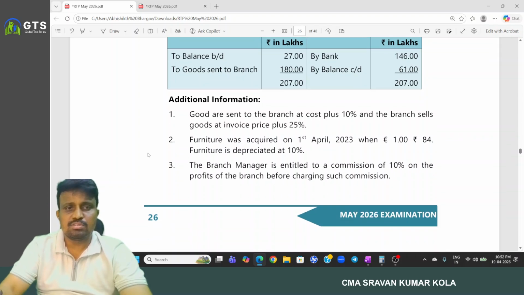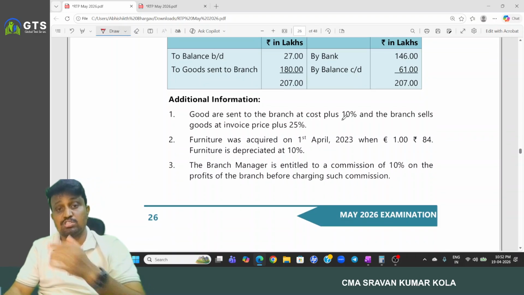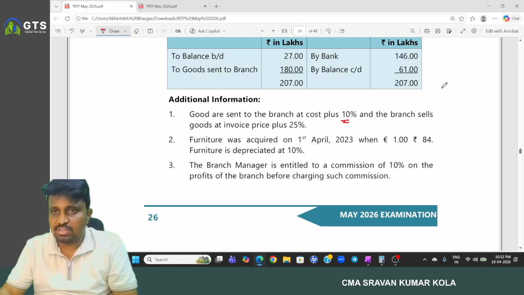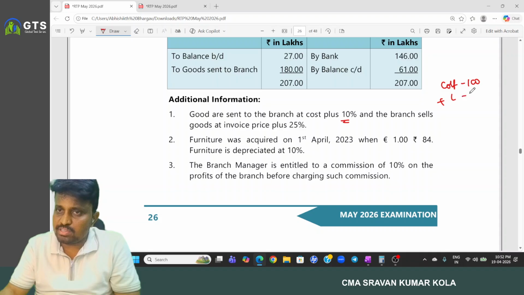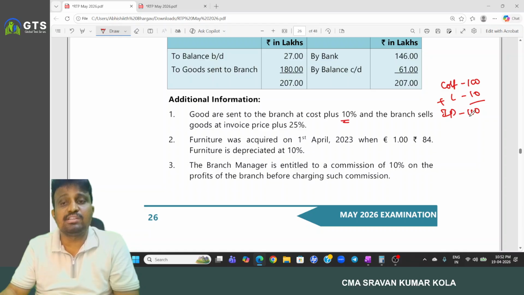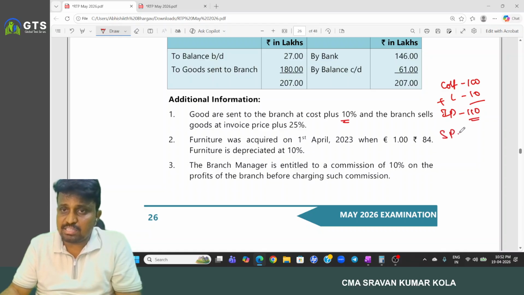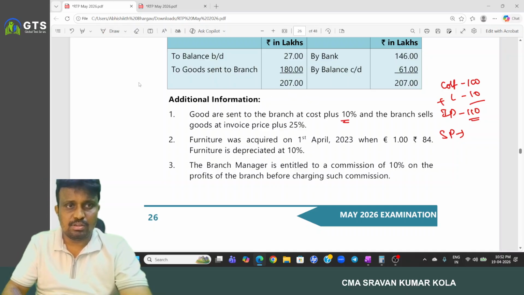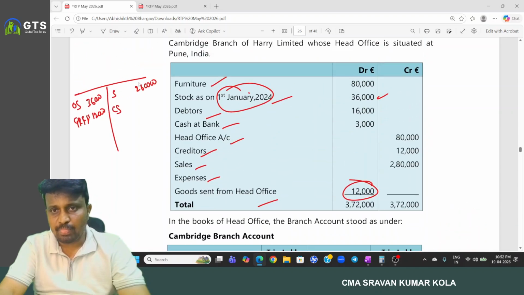And in the books, the branch account stood as Cambridge branch account. And goods are sent to the branch at cost plus 10%, and the branch sells the goods at invoice plus 25%. So like the cost is 100, then loading is 10. And what is the invoice price? They are sending it at 110. And here we have the sales. What is the sales we have?